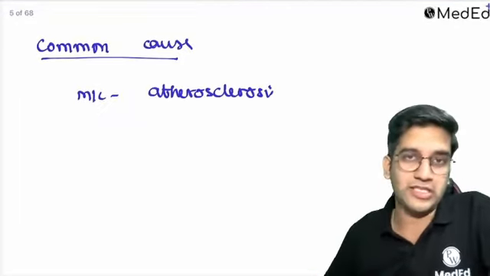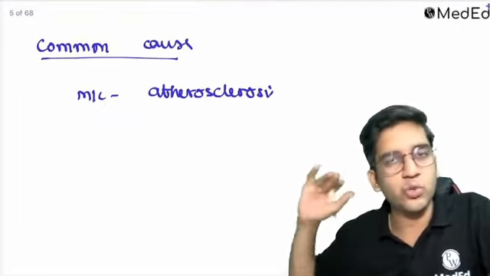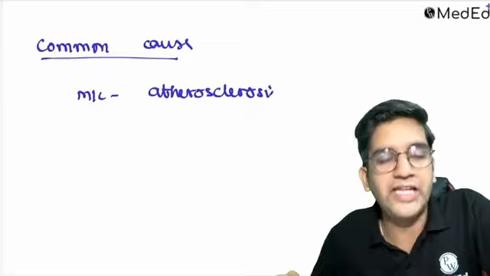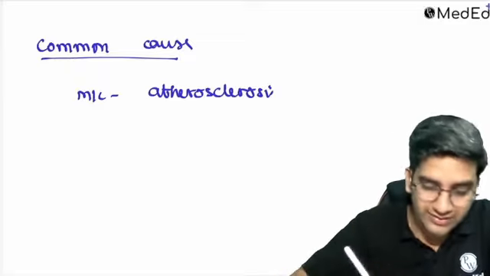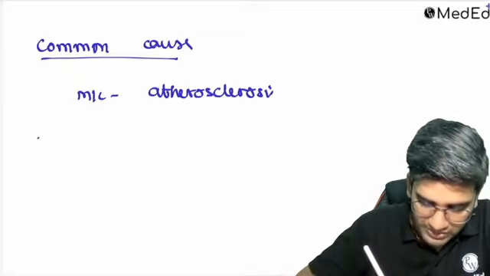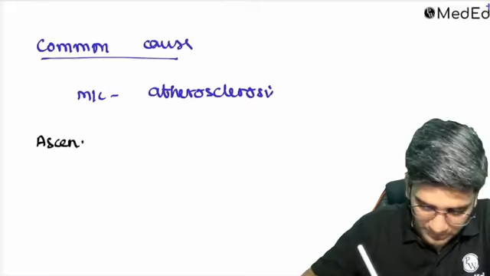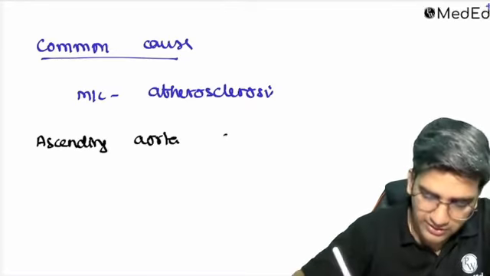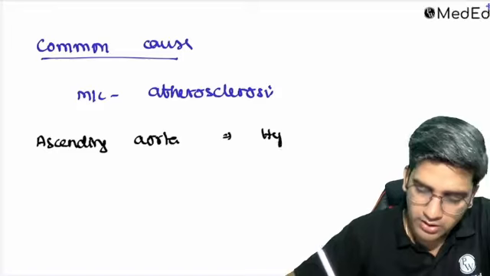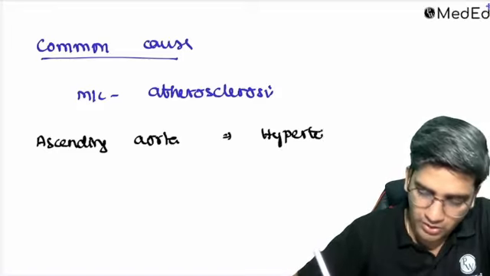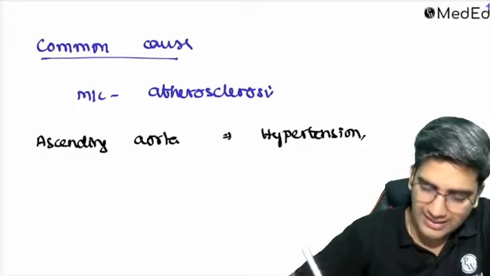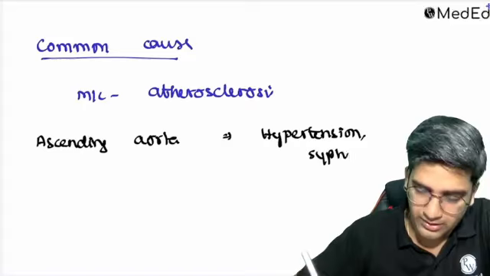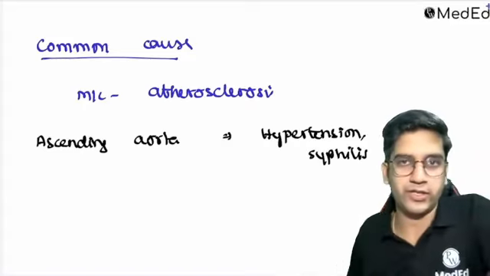I'll come to it, Sajat. I'll come to that. There are a few exceptions. Overall, the most common cause in any part of my body is atherosclerosis. The exceptions come when you take the ascending aorta. I want you to remember a few things. When you take the ascending aorta, there are two causes which are common. One is hypertension, and the other is syphilis. Syphilis is also common in the ascending aorta, right?